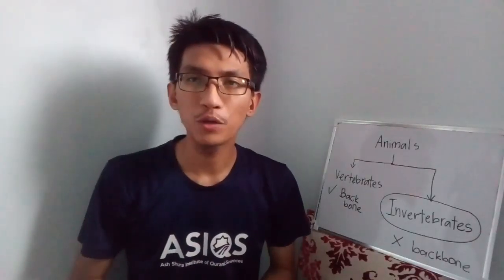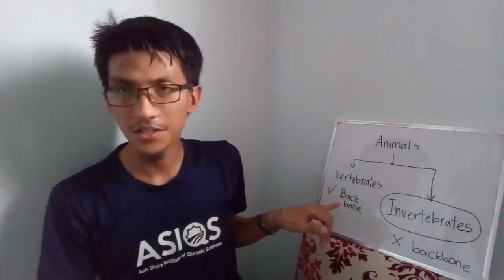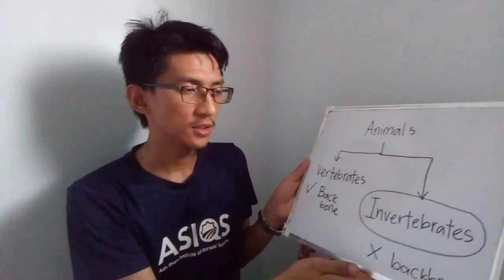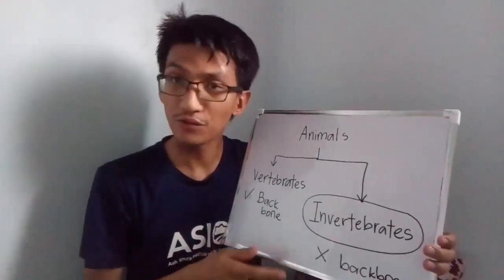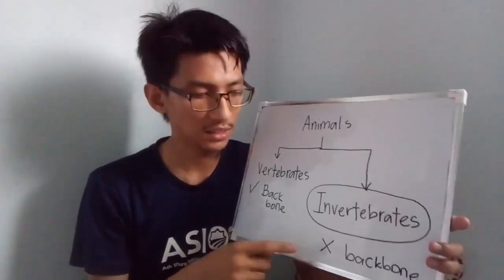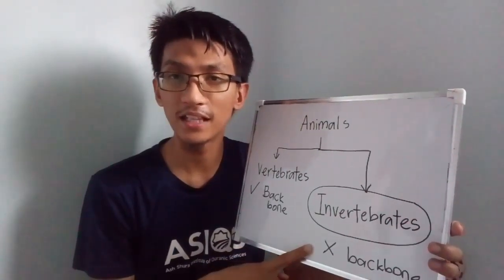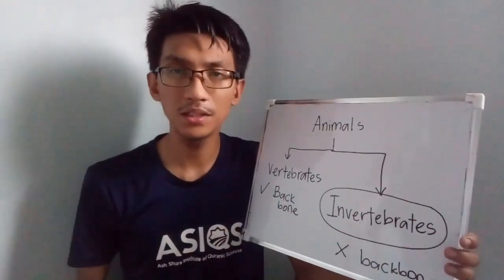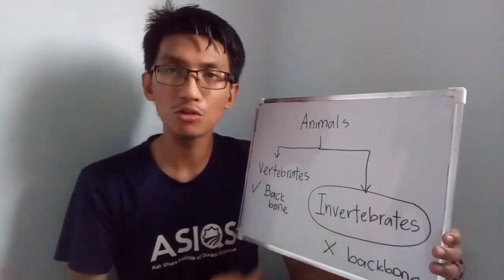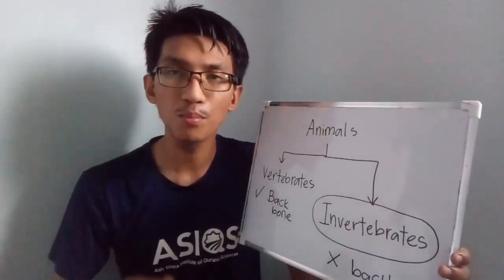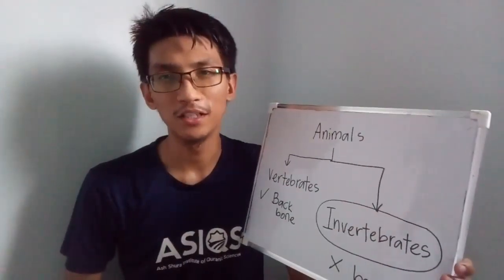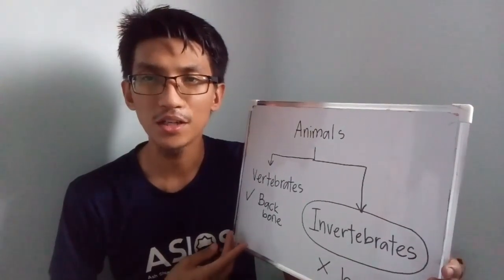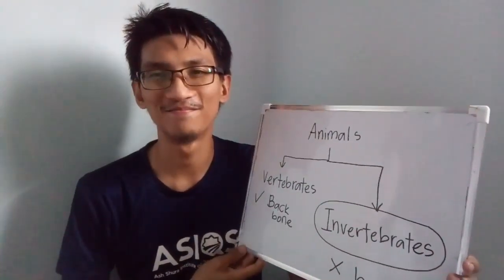As we learned in last week's lessons, vertebrate animals are animals that have a backbone. So invertebrate animals are animals that don't have any backbone. Same as the vertebrates, invertebrate animals also have 5 small groups that you have to know. So let's see the next video to know about these 5 small groups.